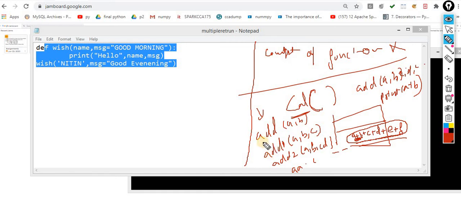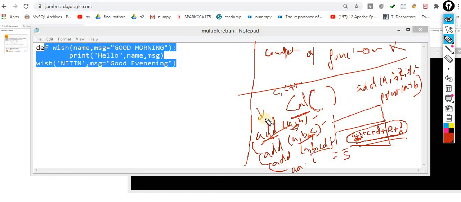Now what are we doing? The function name is the same. I am removing this. Now the function name is the same, but the parameter lists are different. Here this function is taking 2, here this function is taking 3, here 4, here 5. This is the concept of function overloading in C and C++. Sometimes the interviewer can ask this question: what is the concept of function overloading? The name of the function is the same, but the parameter lists are different.